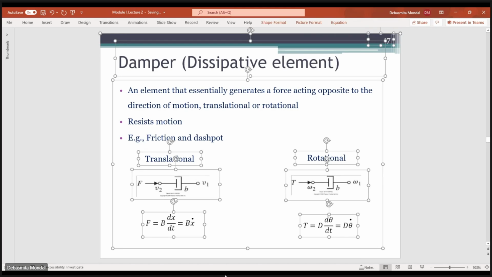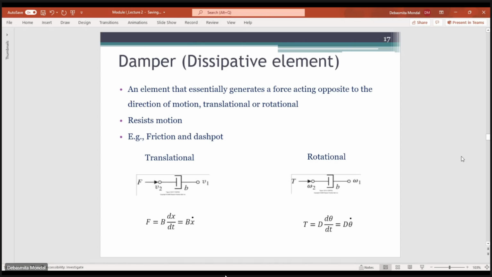And then we have one more element, which is known as the damper, and that is a dissipative element. Why is it called a dissipative element? Because a damper is basically an element which generates a force acting in the opposite direction of the motion.